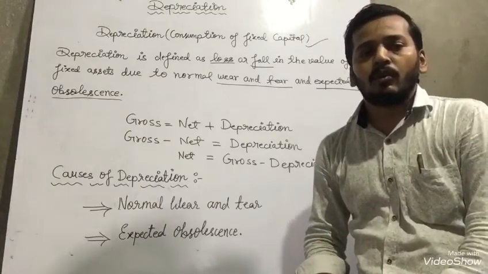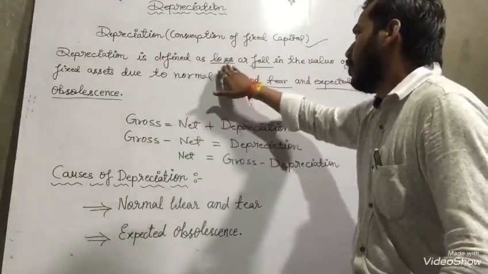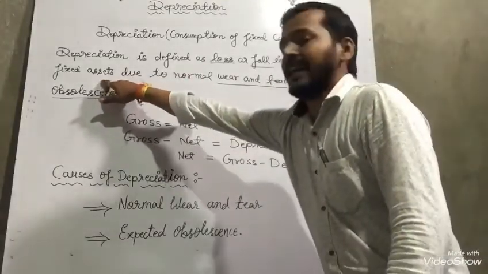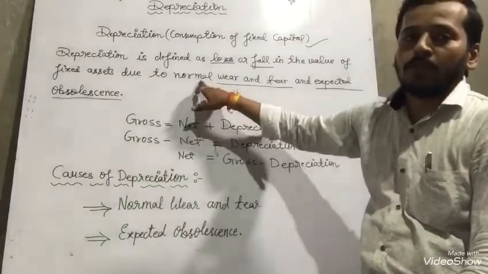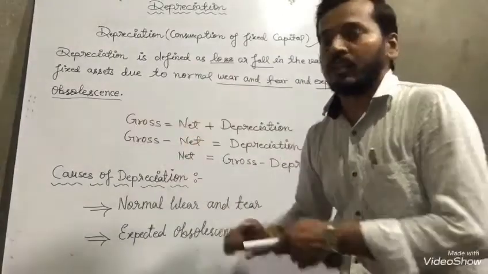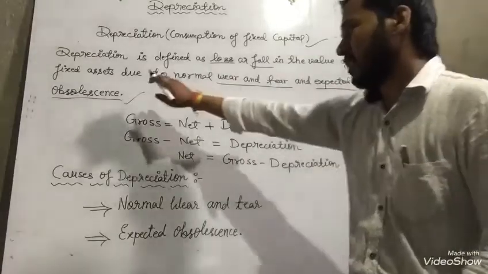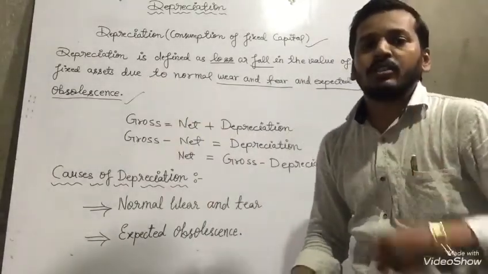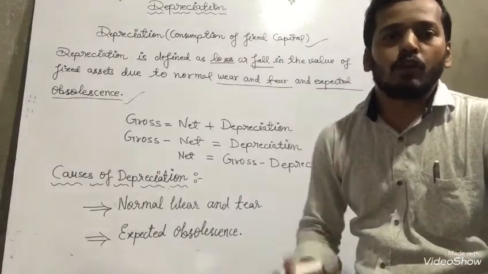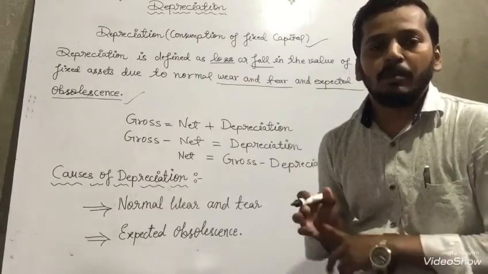Once again listen about depreciation. Depreciation is defined as loss or fall in the value of fixed assets due to normal wear and tear and expected obsolescence. The two topics coming in front of you, wear and tear and expected obsolescence, are the causes of depreciation. After that, we have to discuss both causes. Both causes are a very important part.